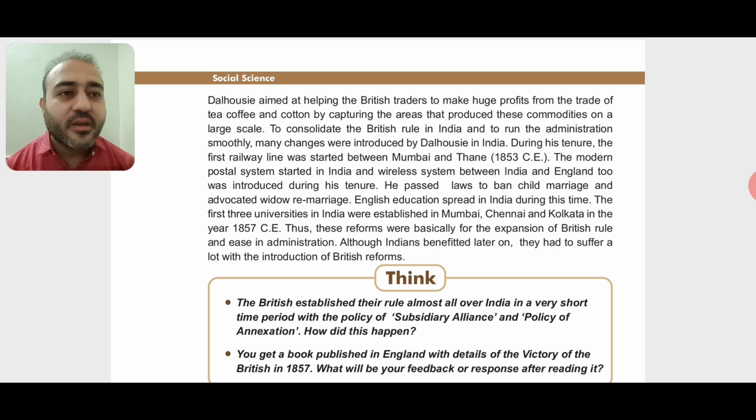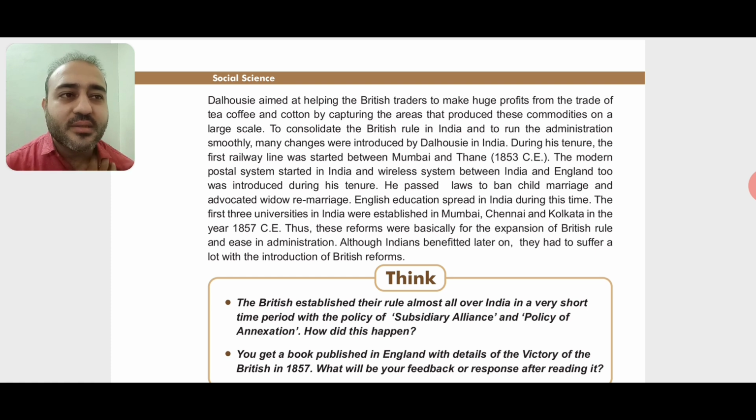To consolidate the British rule in India, consolidate means to make it stronger, more powerful, and to run the administration smoothly, that means to manage all the activities, because India is a very large country and going from one place to another took a lot of time, right? So to make things easy and to do the management smoothly, many changes were introduced by Dalhousie in India. So what were the changes? We'll see now, during his tenure, the time period.